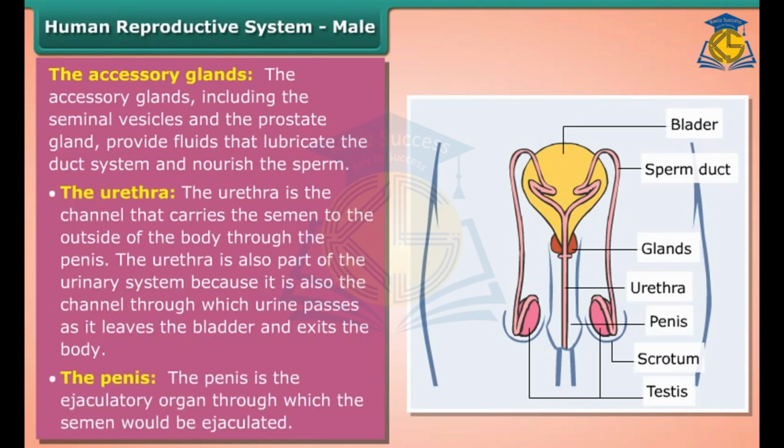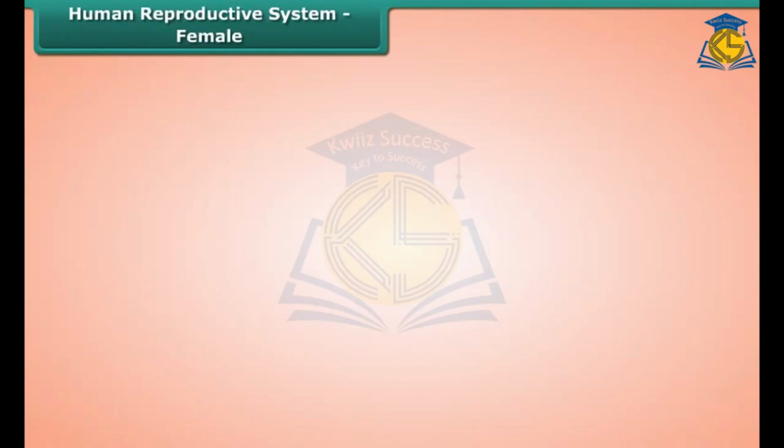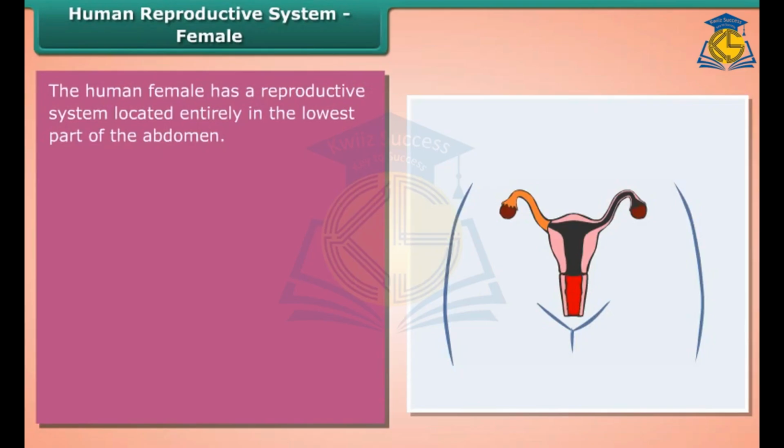The penis. The penis is the ejaculatory organ through which the semen is ejaculated. Human reproductive system. Female. The human female reproductive system is located entirely in the lowest part of the abdomen.